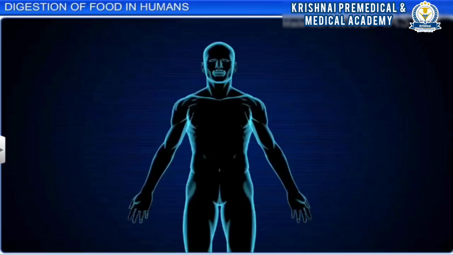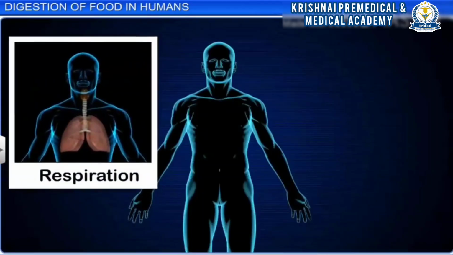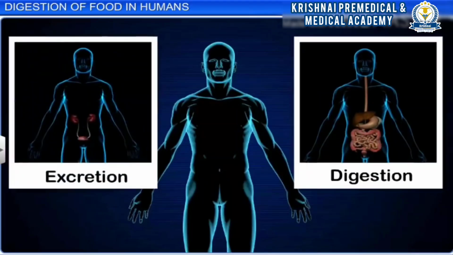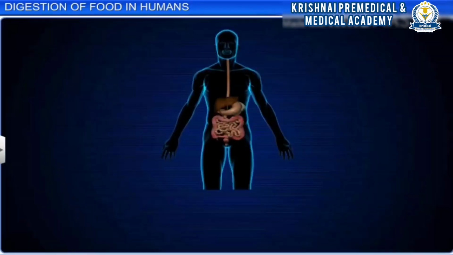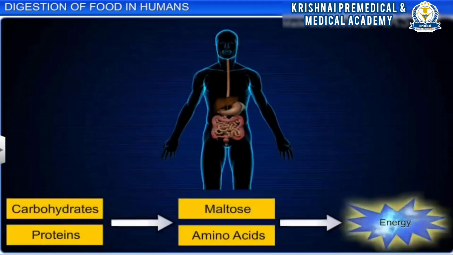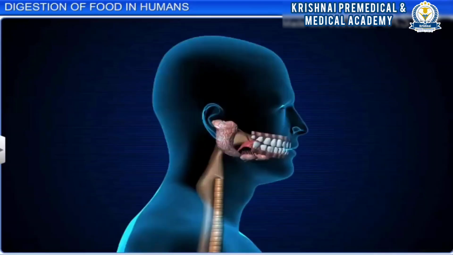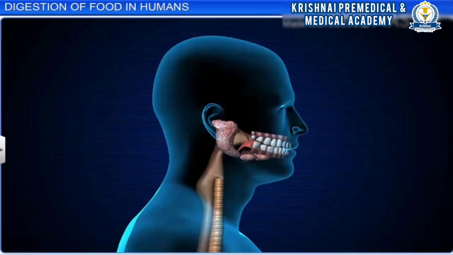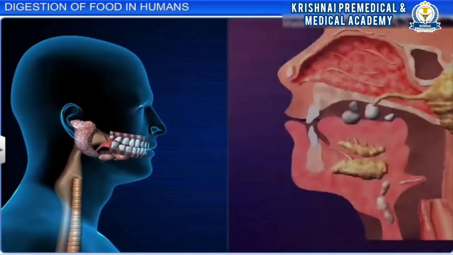Every day, our body performs several important functions such as respiration, digestion, and excretion. In this process, digestion is a vital one, as it provides energy to the body by converting complex food into smaller, simpler, and absorbable molecules. The digestion process begins with the movement of food into the oral cavity through the mouth.